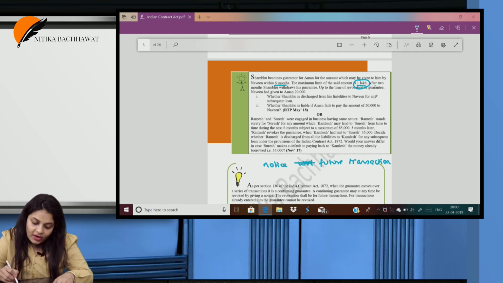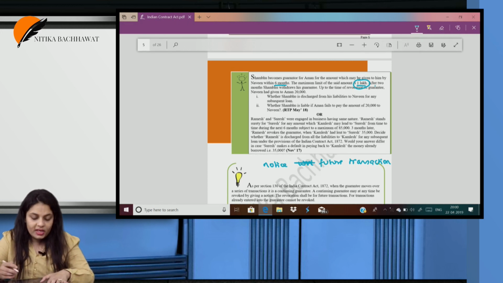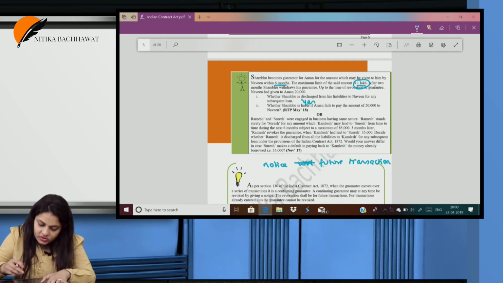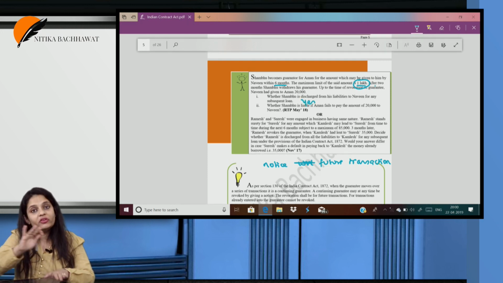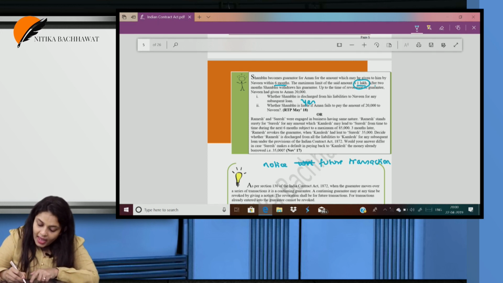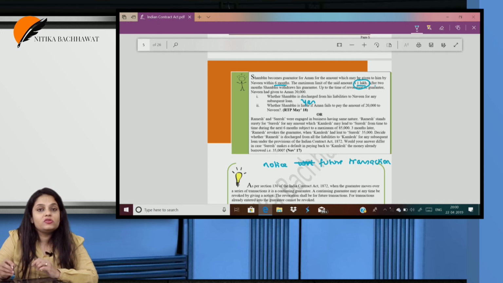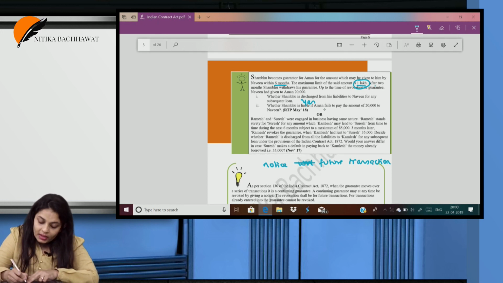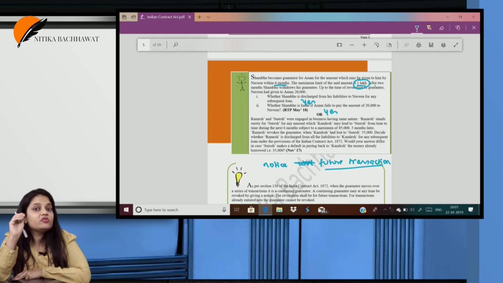Up to the time of revocation, Naveen had given to Aman 20,000 rupees. So, whether Shambhu is discharged from liabilities to Naveen for any subsequent loans? Yes, because we just saw, by notice with respect to future transactions, my guarantee is revoked. Whether Shambhu is liable to Aman if he fails to pay that 20,000? Yes. Why? Because I told you that revocation takes place for future transactions.